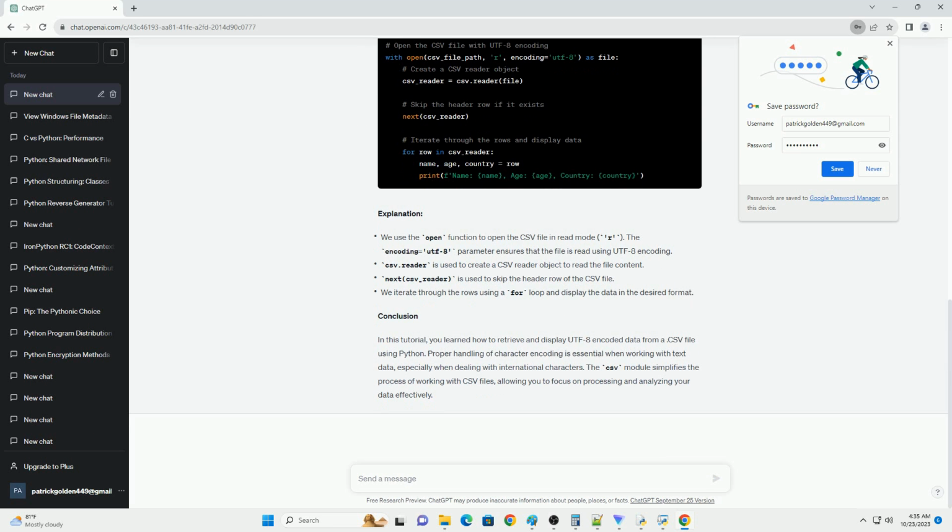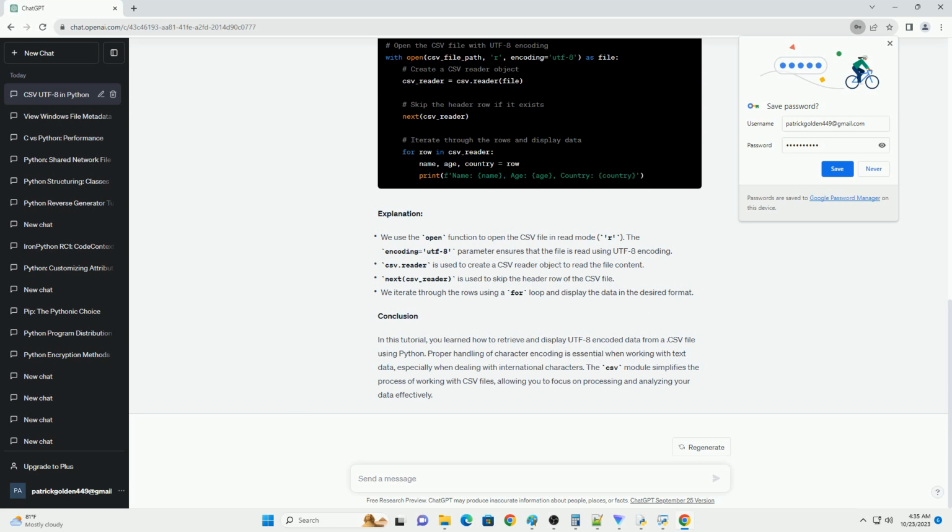In this tutorial, you have learned how to retrieve and display UTF-8 encoded data from a .csv file in Python. You can use the code examples provided to work with UTF-8 encoded .csv files, making it easier to handle a wide range of characters and languages in your data.